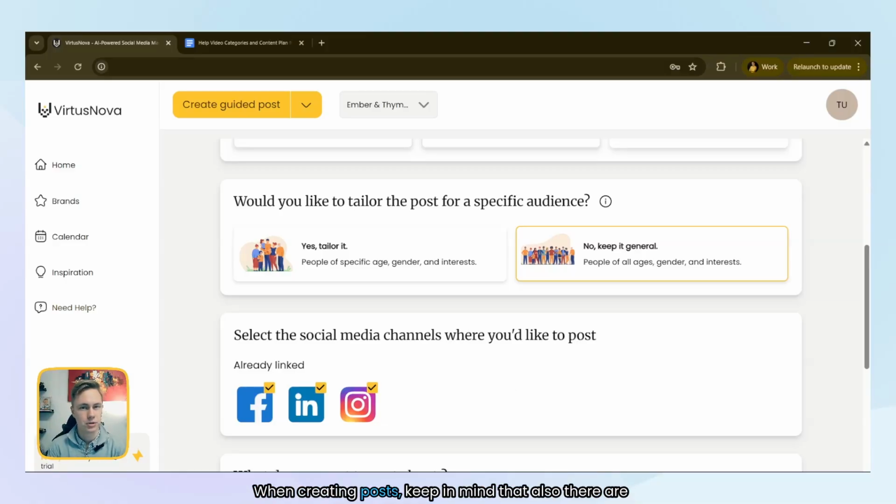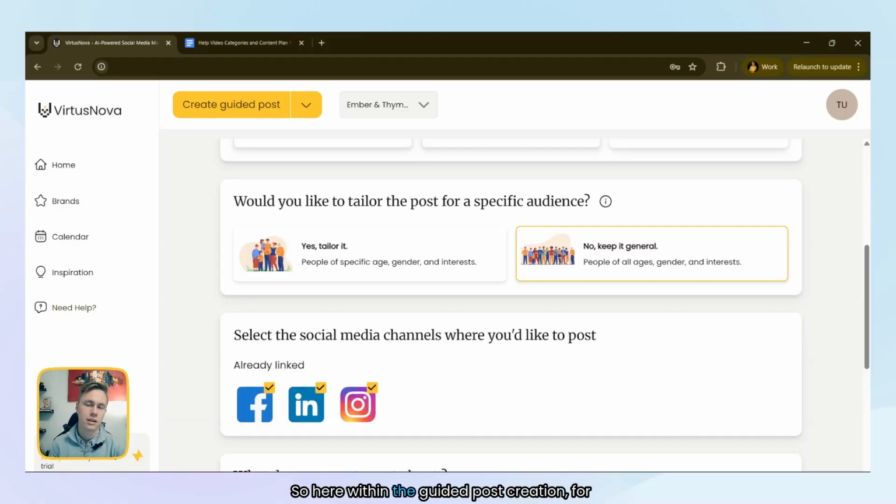When creating posts, keep in mind that there are also different platform limitations per social media channel. Just to give you a couple of examples, you must add a media file to your Instagram post, which can be multiple images or a video, whereas for Facebook and LinkedIn, this is not necessary. But worry not, all of these limitations are directly within VirtusNova, so you don't need to have them at the top of your mind. The most important aspect for you is that VirtusNova does the heavy lifting for you.